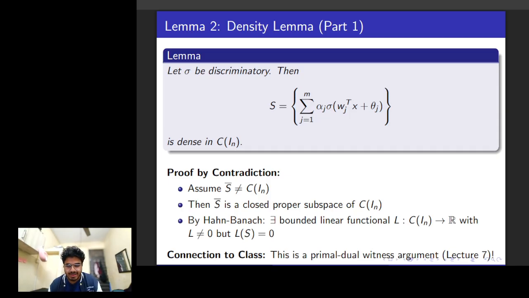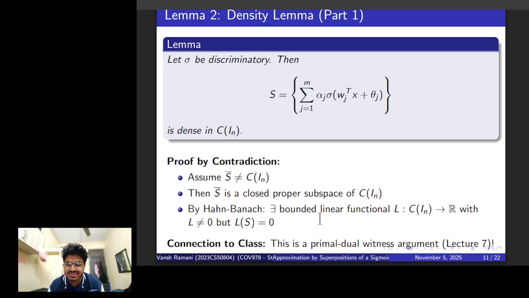By proper subspace, it means there is at least one function which is not in there. And we'll use this theorem called the Hahn-Banach theorem, a very commonly used thing in functional analysis.